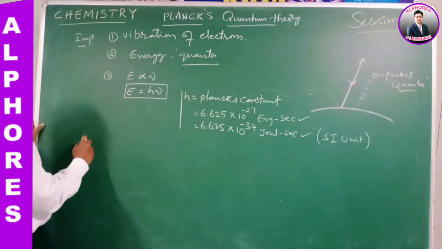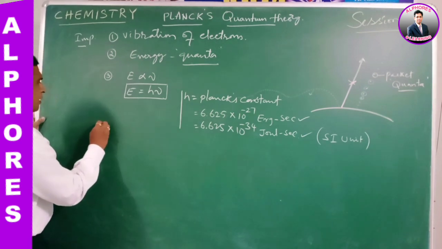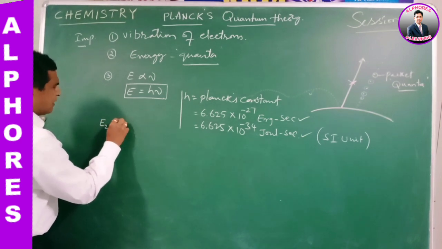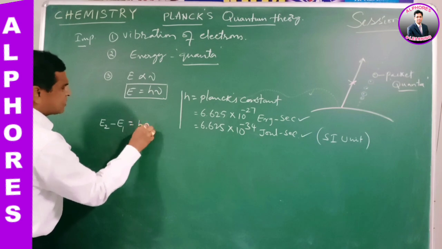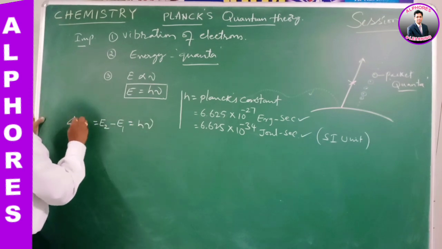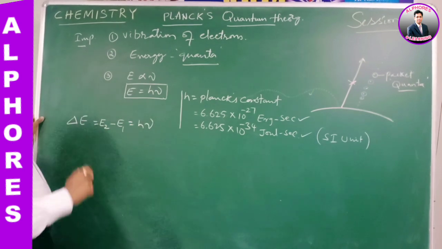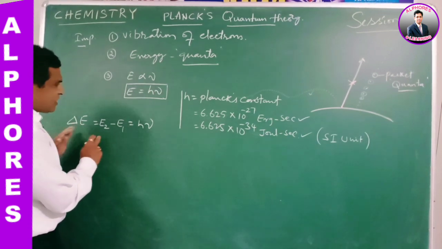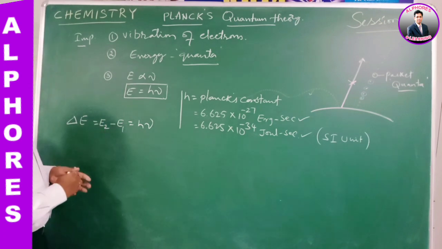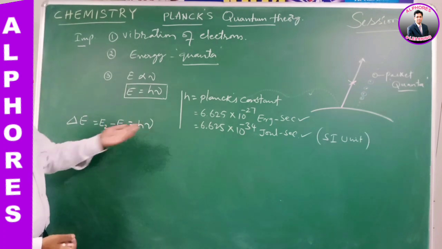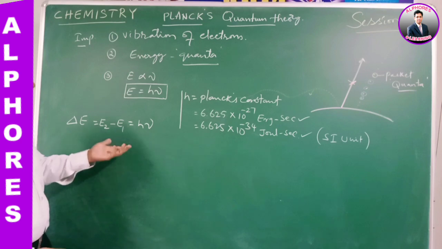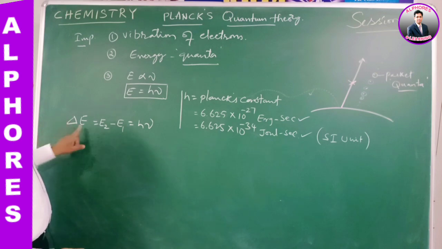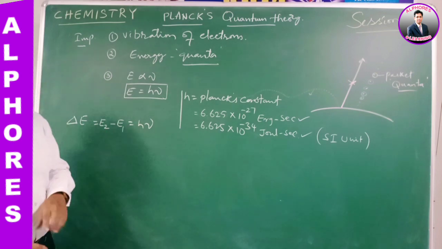Or the energy relations, that is E2 minus E1, that is equal to h nu, that is equal to delta E. The energy difference between two energy levels is delta E, equal to h nu. That means when an electron absorbs the quantum energy and emits quantum energy, it always takes place in the form of h nu, that is quanta. Delta E is equal to E2 minus E1, that is equal to h nu.